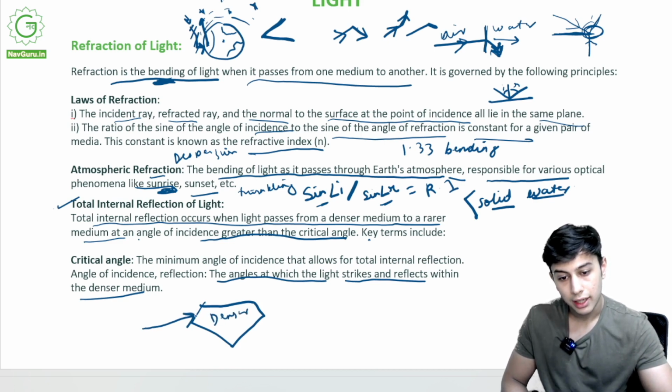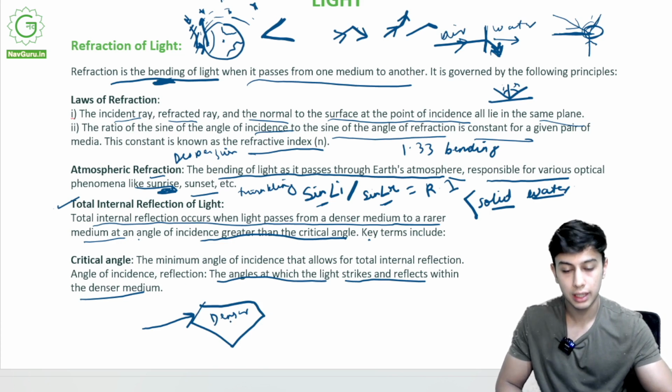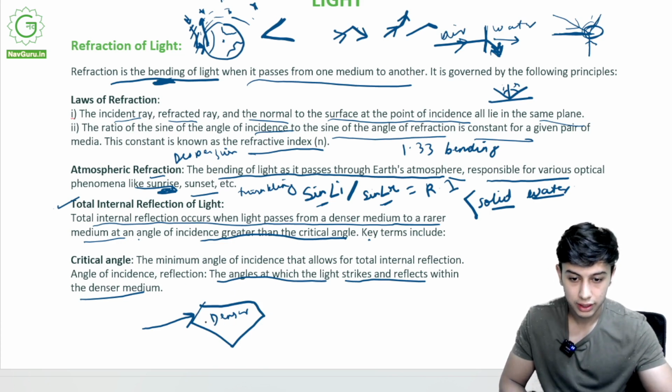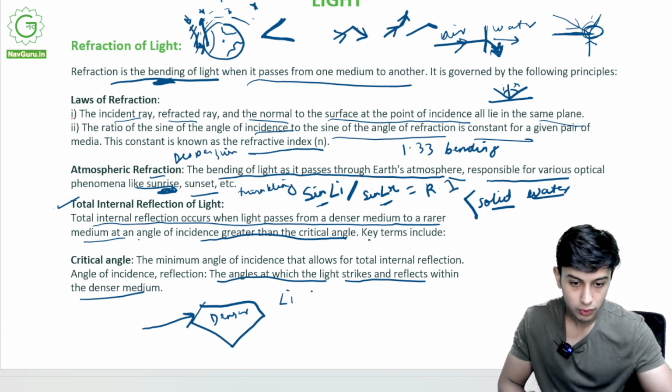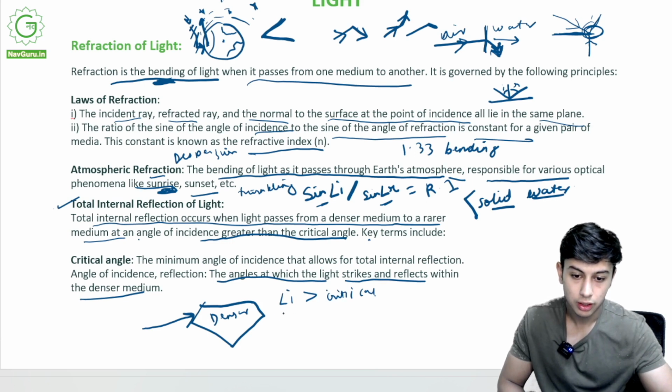The angle of incidence is greater than the critical angle, or it might be less than the critical angle.